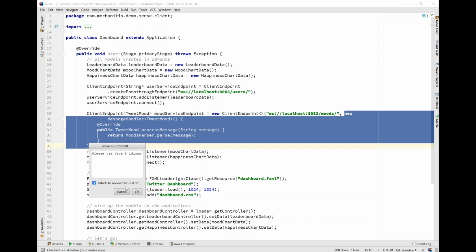Or what I could do, which we might have a look at later, is choose to not attach it to a review, but just have it attached to the code so that people who look at this code later can have a look at this comment. And we'll look at an example of this in a minute. So let's attach that to the review.